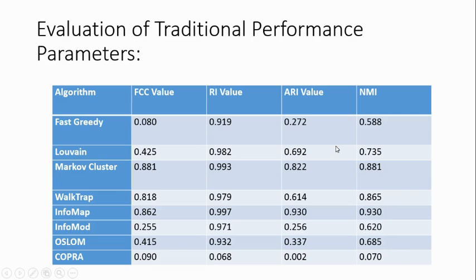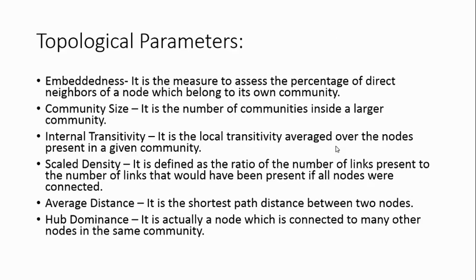When we compare the algorithms on the basis of these four parameters, Infomap proves to be the best algorithm, followed by Markov cluster and Walktrap, whereas fast greedy and Copra lie at the bottom of the rankings. Okay, so before we go ahead to the topological parameters, we'll have a look at the code.